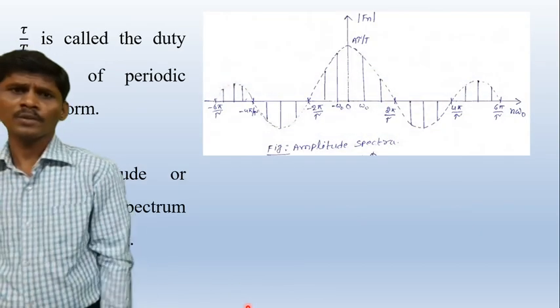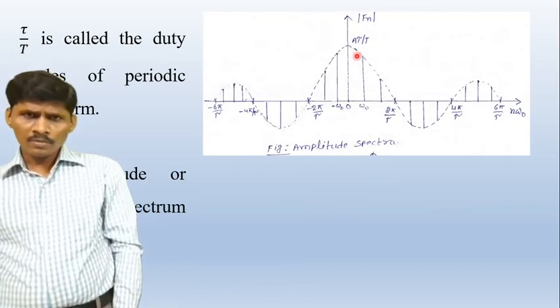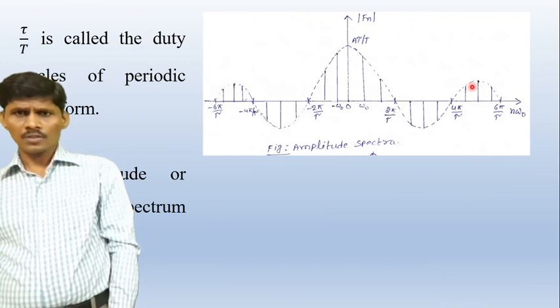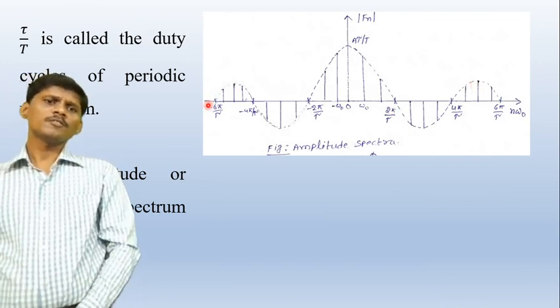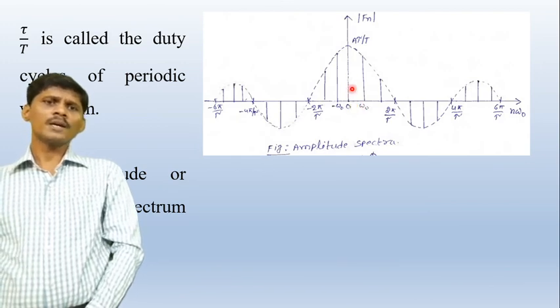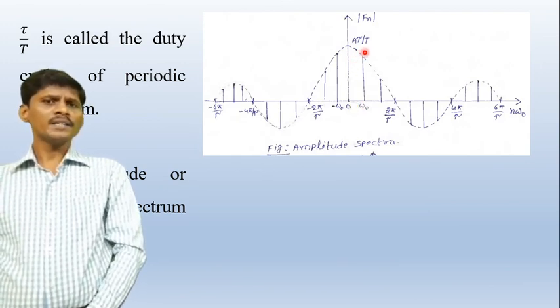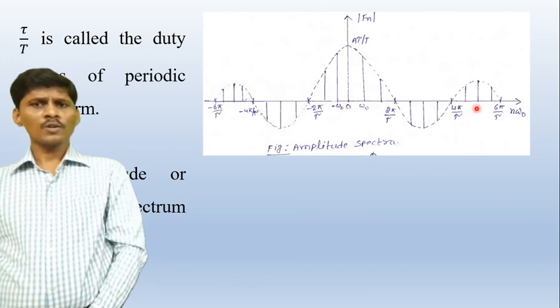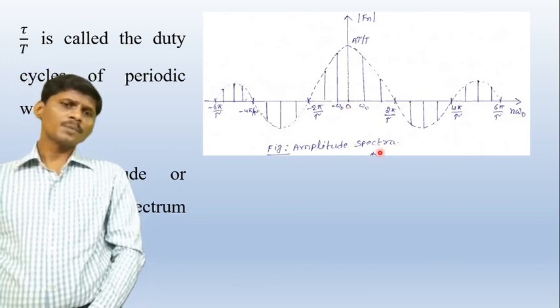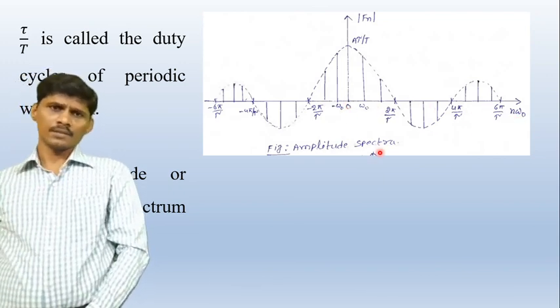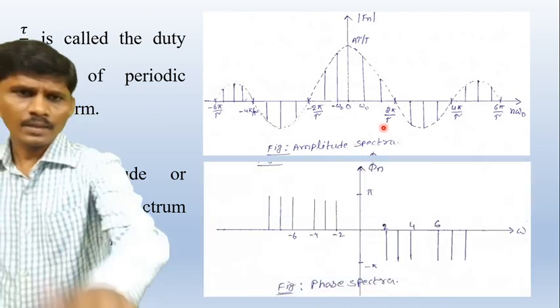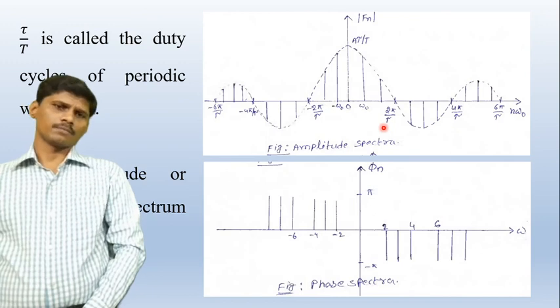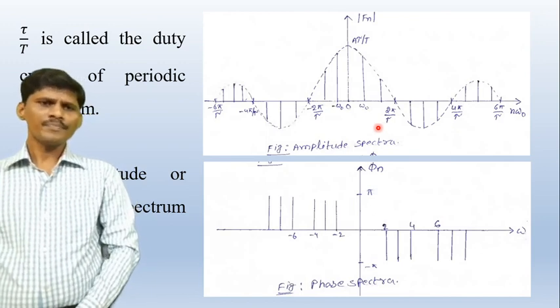What is the standard waveform of the sampling function? This is the standard waveform, the shape of the sampling waveform. At the origin, the magnitude value is A tau by T, and for the remaining values of n omega naught, the shape of the curve decreases rapidly. So this is the amplitude spectrum. This is the phase spectrum. Okay. Thank you.